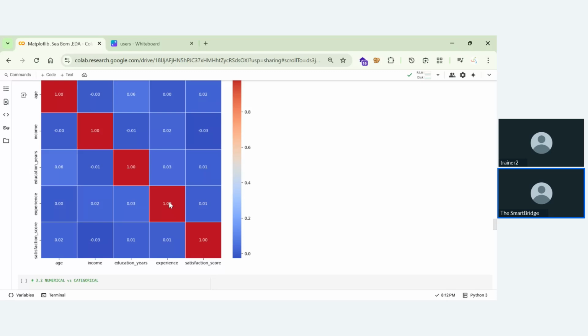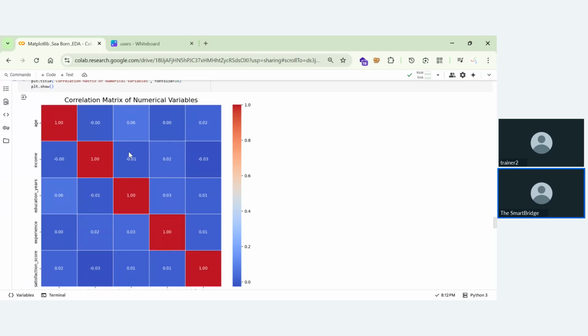Okay, so this table shows every pair of numerical variables, and a value close to one means they have a stronger correlation. Let's take an example of this thing, 0.06. As the experience is increasing, we are having the age.